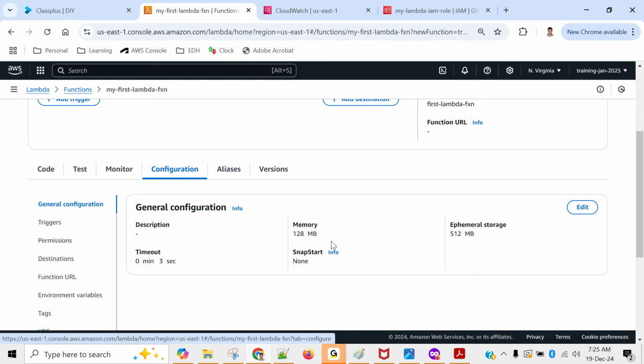For small processing, it's okay. But suppose you are dealing with a big file, 128 MB memory may run out of memory. So you can change it. Ephemeral storage, that's like hard disk.